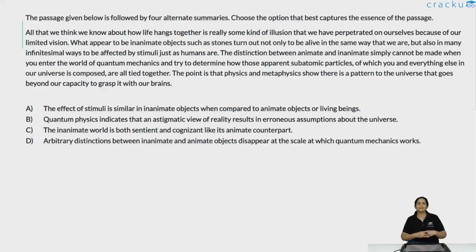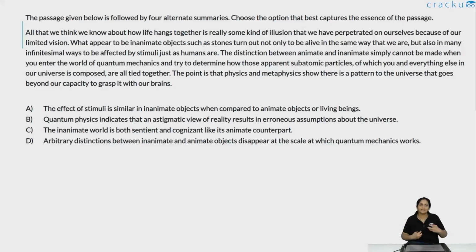So the author is saying that this distinction that we have made between inanimate and animate is simply not true, and it is especially more evident once you enter the realm of quantum mechanics. When you try to understand from the perspective of quantum mechanics what is inanimate and what is animate, that veil between the two completely falls away. There is no distinction between inanimate and animate as such, and basically there is a pattern to the universe that we are not able to grasp.